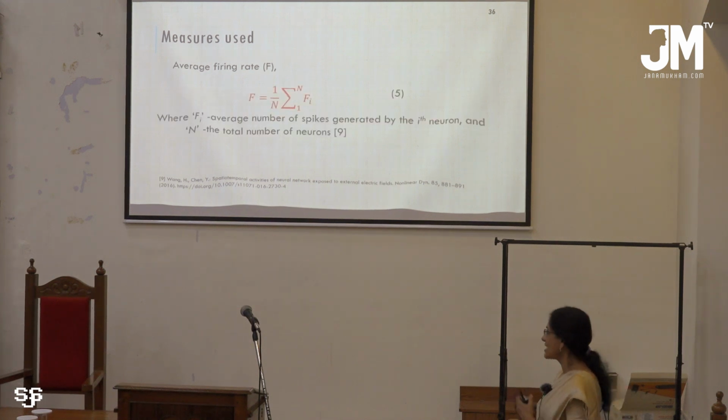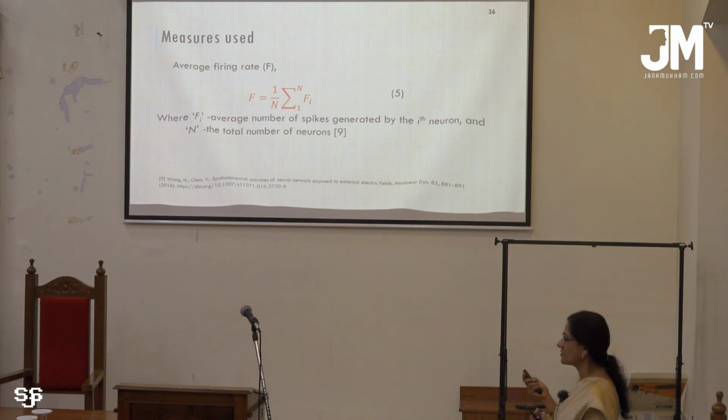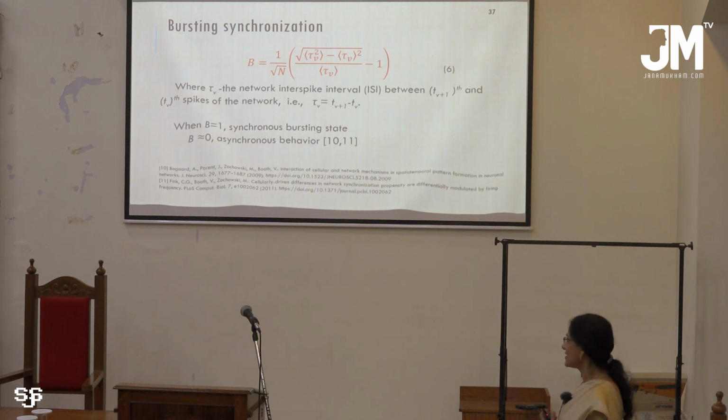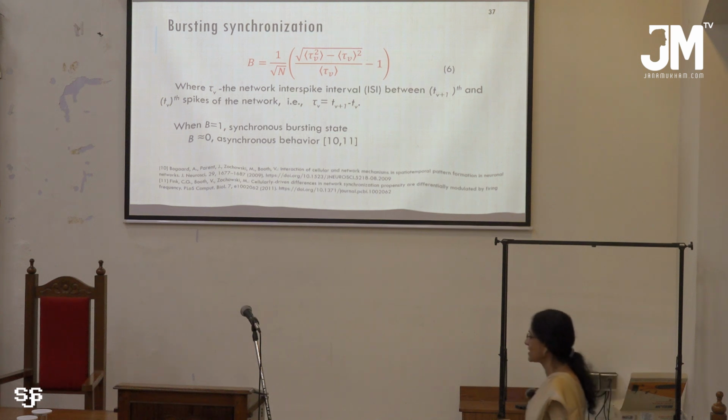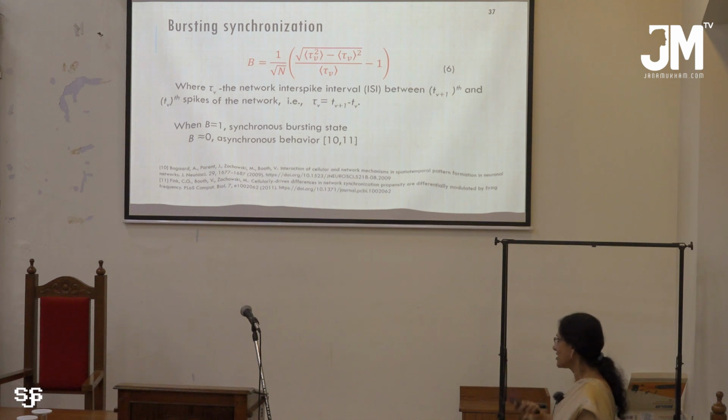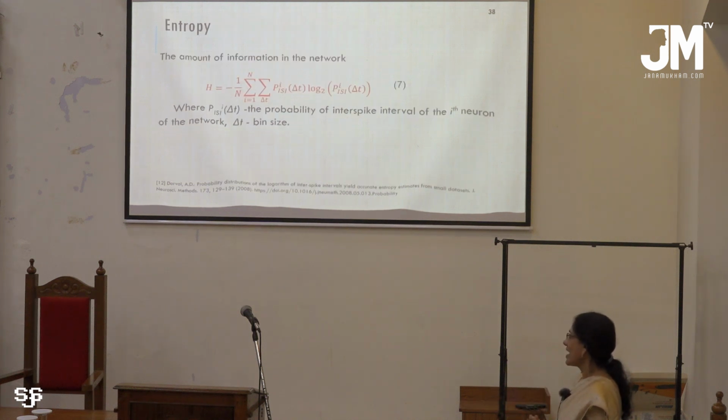Average firing rate has this usual equation. It is the firing rate of each neuron divided by the number of neurons, n. Bursting synchronization will give the synchronization rate. If B is equal to 1, it is synchronously bursting. All the spikes are at regular intervals, and if B equals 0, it represents asynchronous behavior. H is named as entropy, and it gives the amount of information in the network.